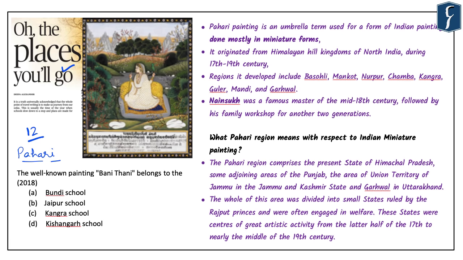In this context, let's take an example of 2018 in which the question was asked: the well-known paintings of Bani Thani belongs to which of the schools? Option A, Bundi School. Option B, Jaipur School. Option C, Kangra School. Option D, Kishangarh School. The correct answer in this case is option D, that is Kishangarh.